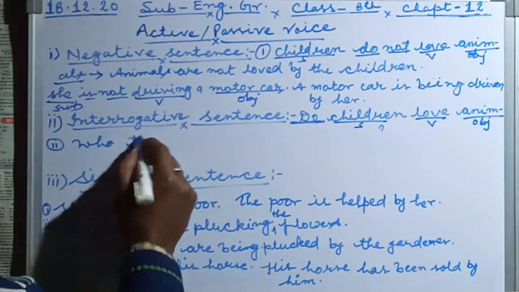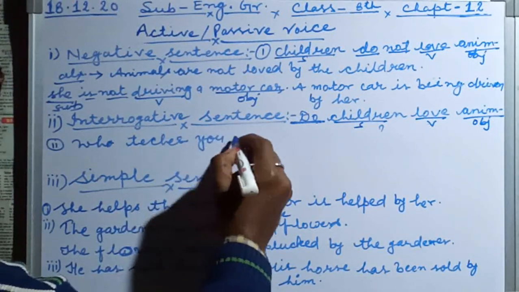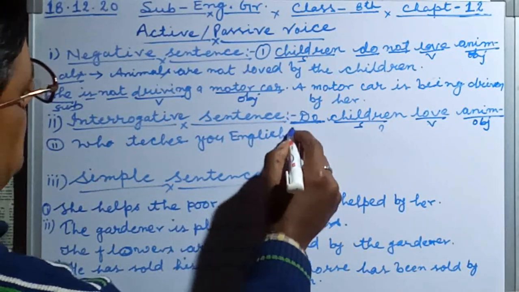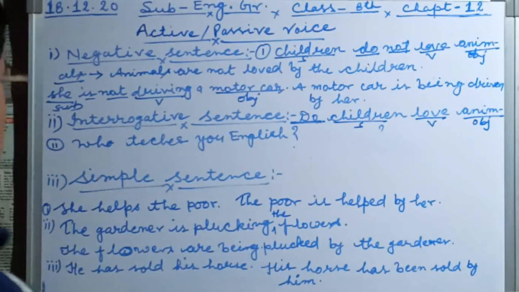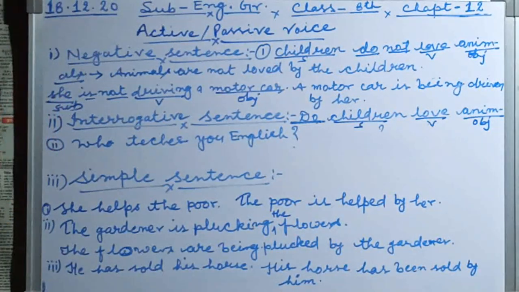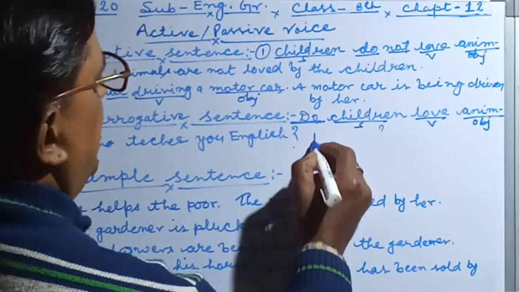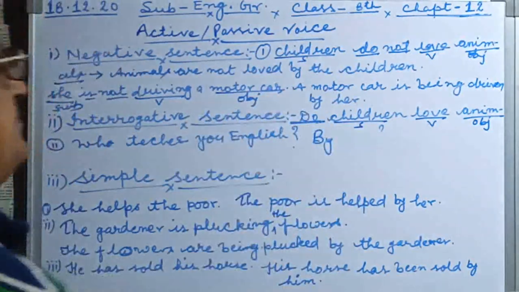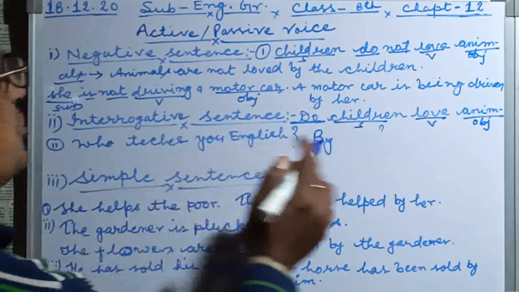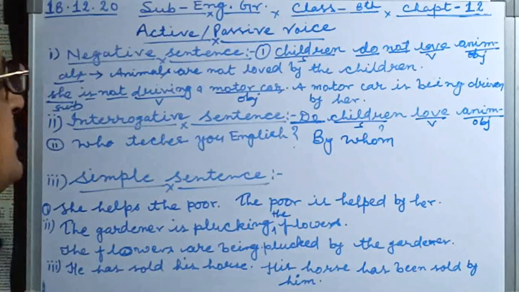Question mark. This is also very important. In such a condition, while who comes, we change this who. First we write by, and who changes into whom: by whom.